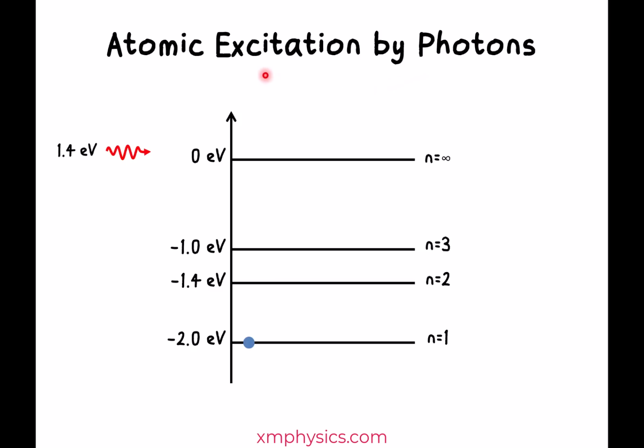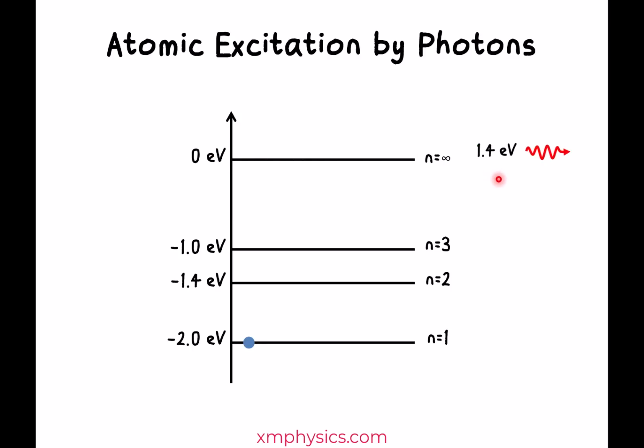First, let's discuss how photons can excite atoms. Let's say our gas atoms have these three allowed energy levels. And let's say the gas atom is hit by a photon with energy of 1.4 electron volts. Now the atom is currently in the ground state with energy of negative 2.0 eV. Absorbing this photon will bring it to the energy level of negative 0.6 eV. But negative 0.6 is not an allowed energy level. As a result, this photon will pass right through the gas. It cannot be absorbed by the atom.